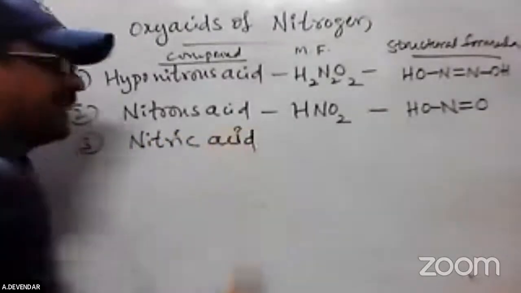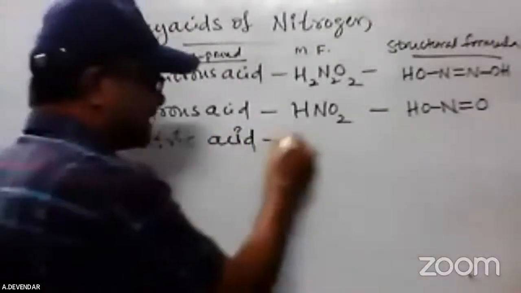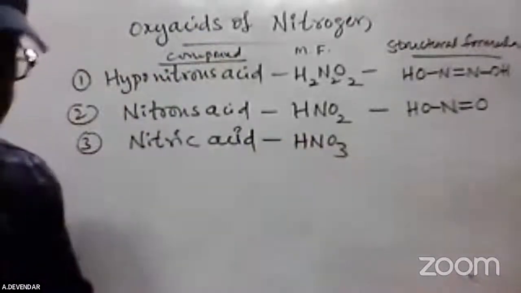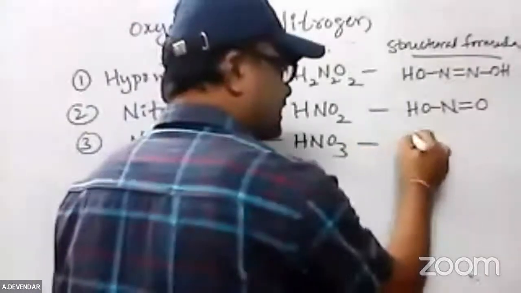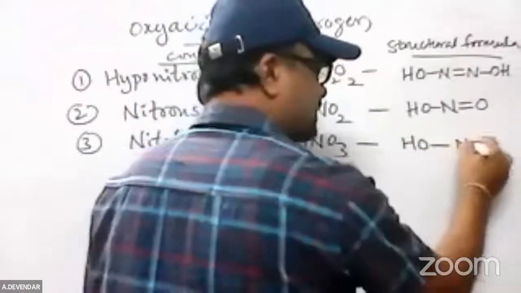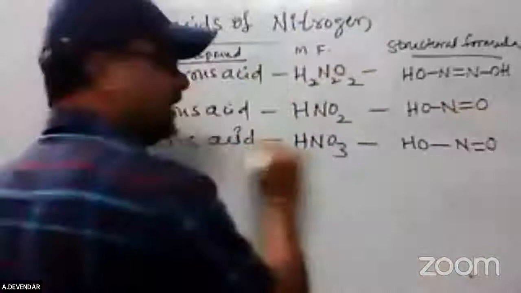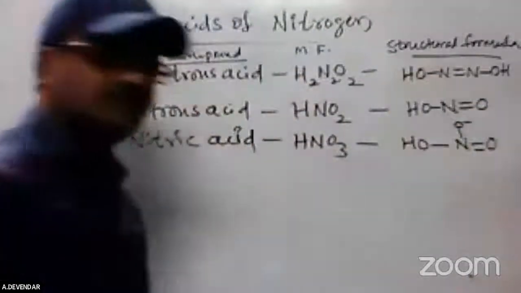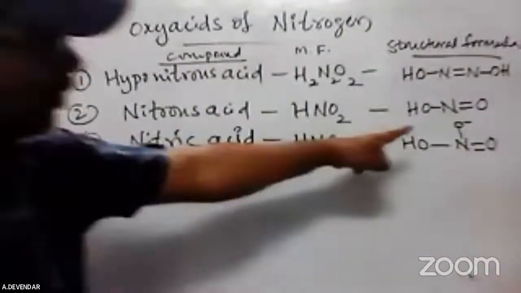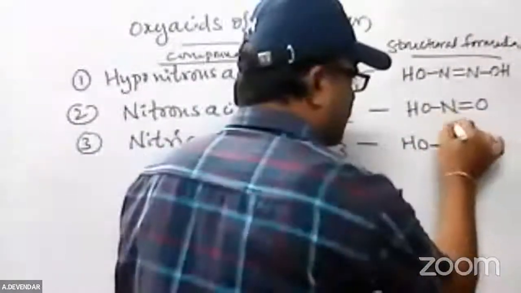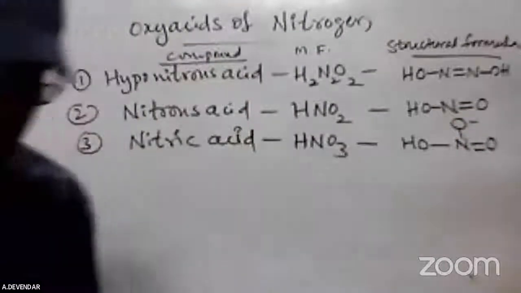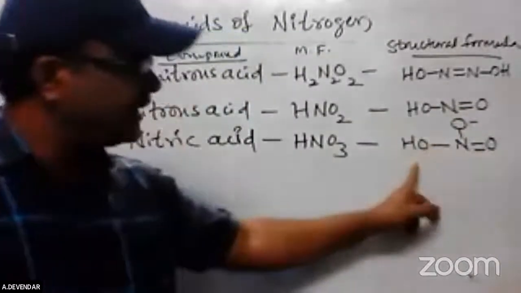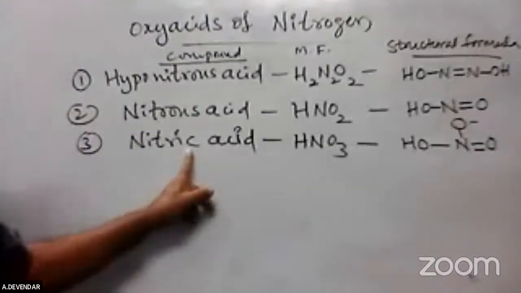What is the formula of nitric acid? Already you are familiar with nitric acid, HNO3. The structural formula of nitric acid is similar to nitrous acid, but with a single bond to one more oxygen, which carries a negative sign. A double bond is linked with the nitrogen and one hydroxy group is there. This is called nitric acid.